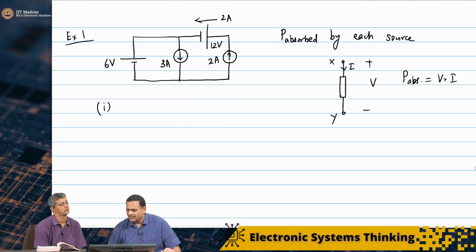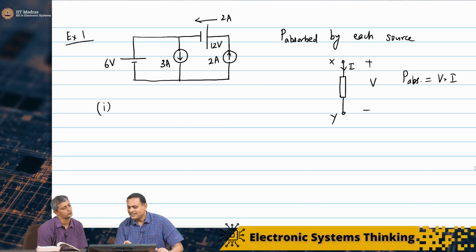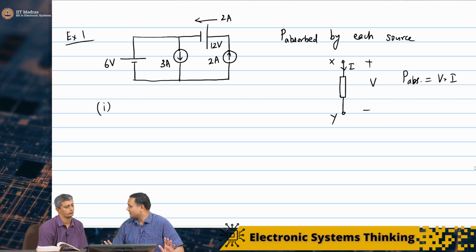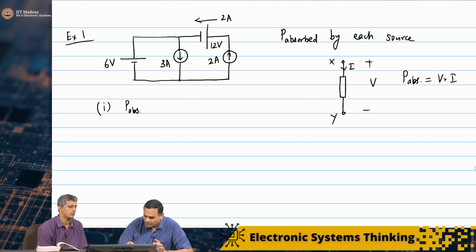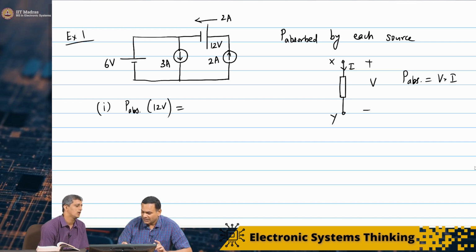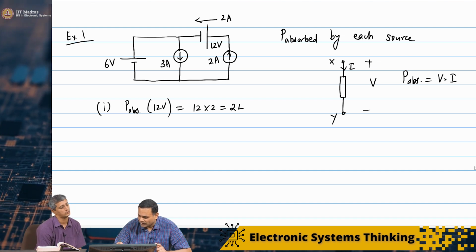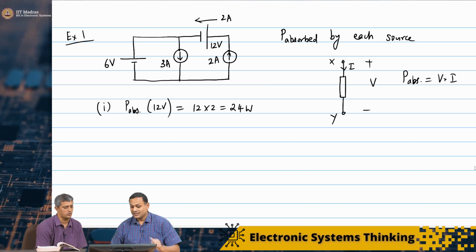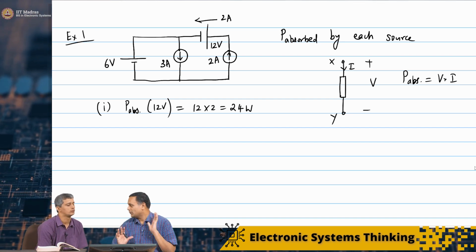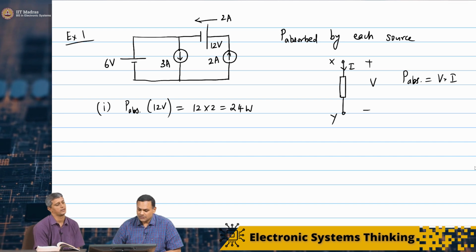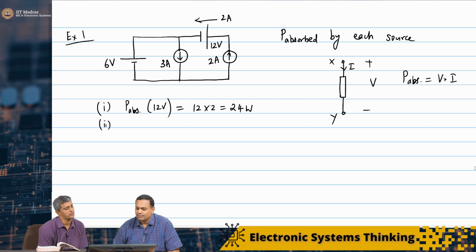Let's start with this 12 volt source. Current is entering the positive terminal of the 12 volt source. So the power absorbed for the 12 volt source is 12 into 2, that is V into I, which is 24 watts. This is positive. In fact, this shows that the 12 volt source is indeed absorbing power.